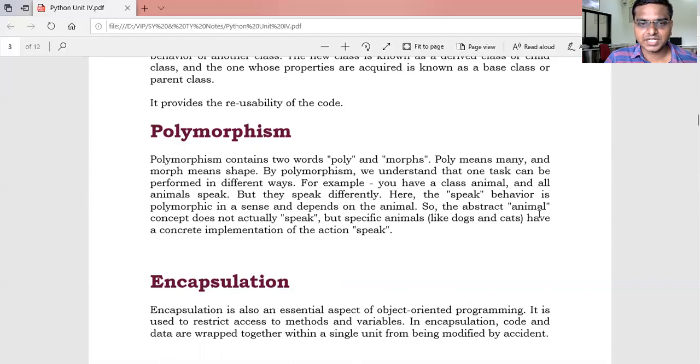So the abstract animal concept does not actually speak, but specific animals like dogs and cats have a correct implementation of the action speak. So just remember in memory, that is one name, multiple forms. One method can perform different tasks using parameters. That is polymorphism. We will discuss that concept separately in the polymorphism topic.